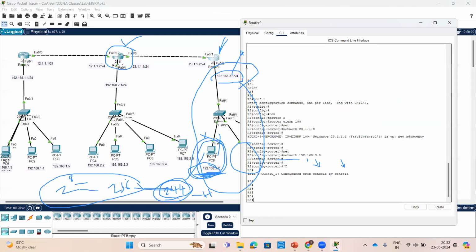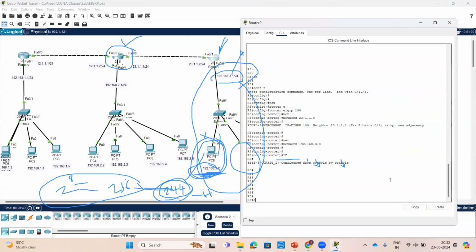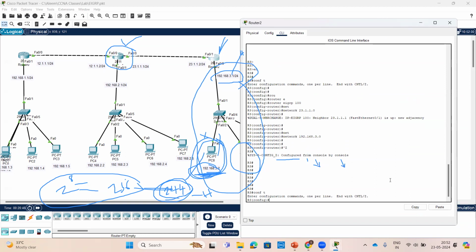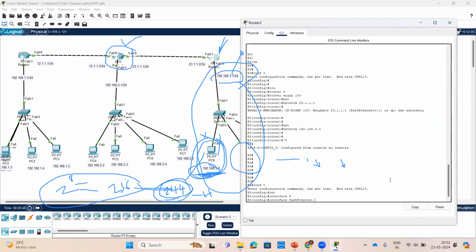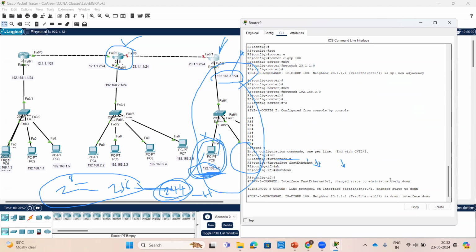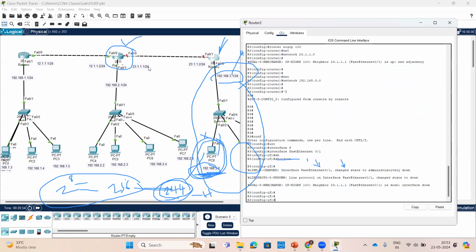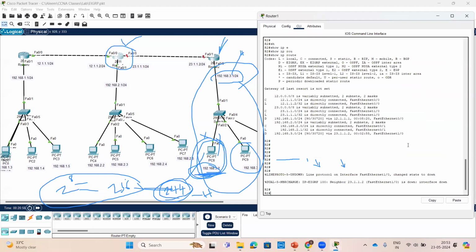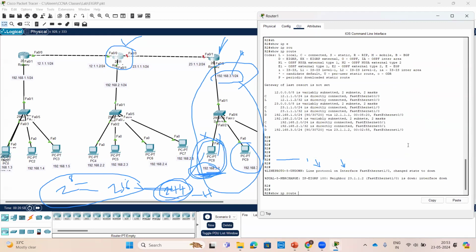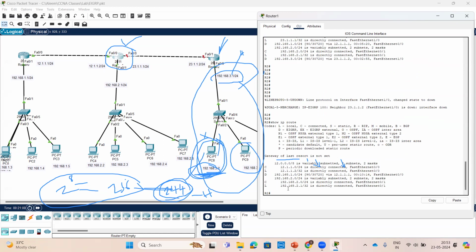Simply what I will do, in the meantime: config t, interface FastEthernet 0/1, shutdown. Now I'll check the same thing. Show IP route. See, I am not getting that route now. Understood?